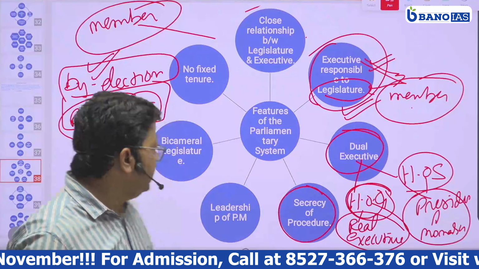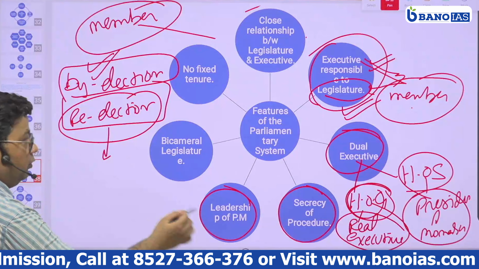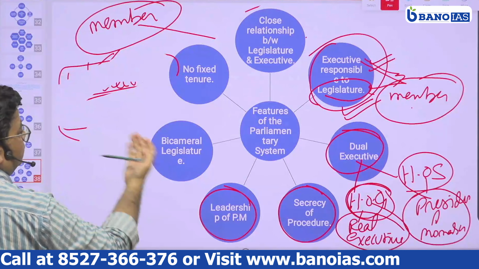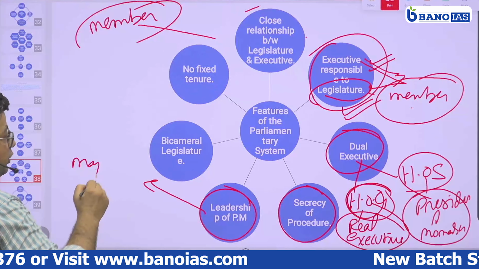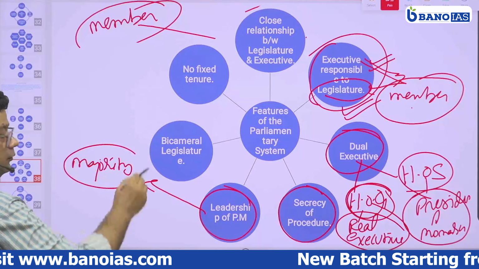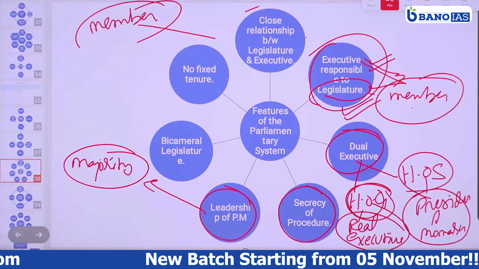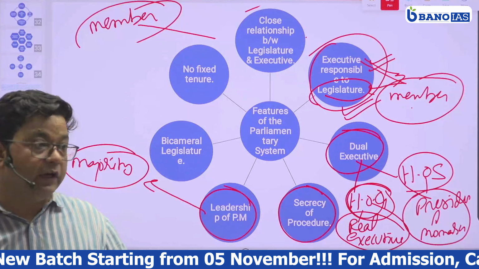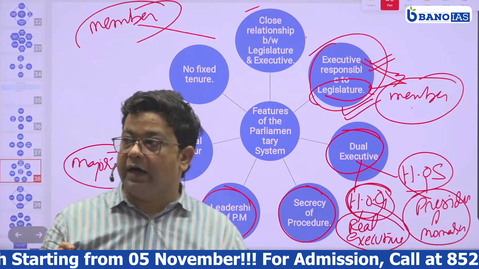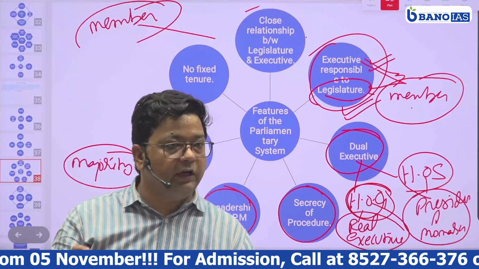ठीक है. Next is leadership of prime minister. As we know, in a house, to form a government, a party needs a majority of the seats. Only then can any party form a government, one who owns the majority of the seats. In a single party, but in a coalition also, the coalition government are those who secure a majority of the seats. Now, the coalition may be before election or after election.